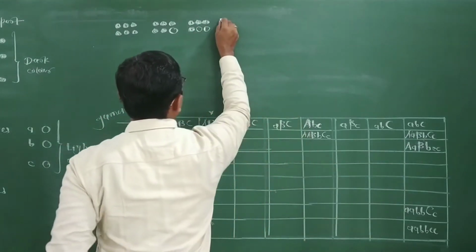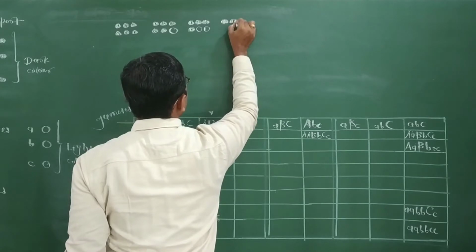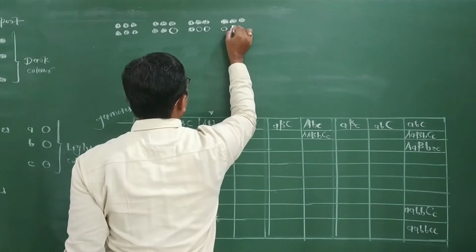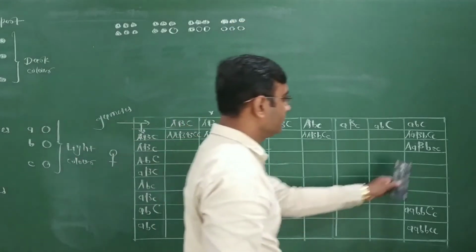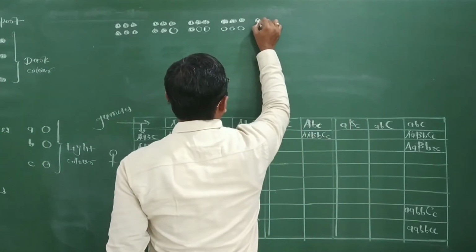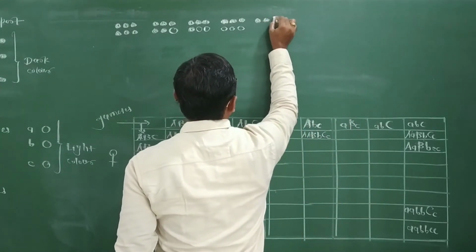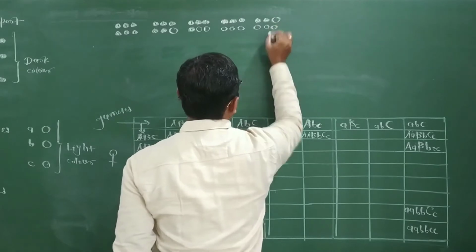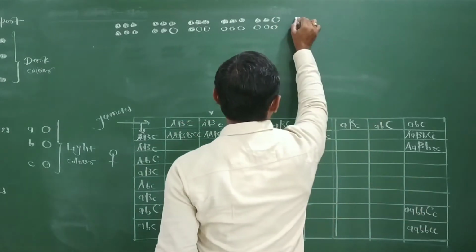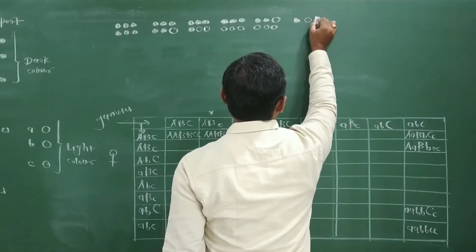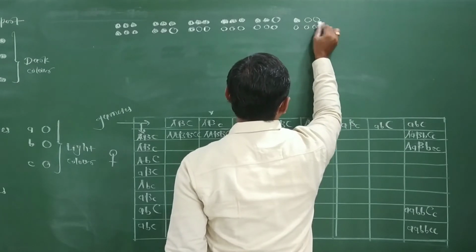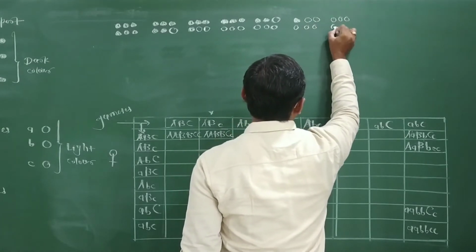Now three capital and three small. Now two capital and four small. Then one capital and five small. Then all six small.